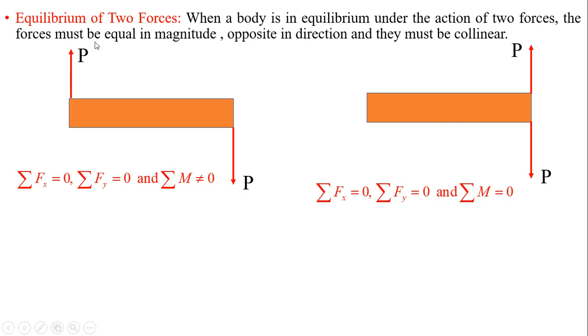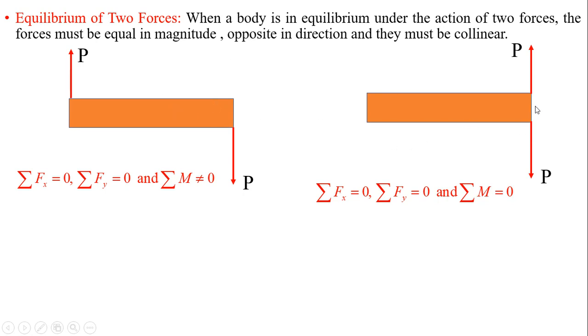Then, equilibrium of two forces. When a body is in equilibrium under the action of two forces, the forces must be equal in magnitude and opposite in direction, and they must be collinear. For example, here is a beam with one force P applied in the upward direction and another force P applied in the downward direction. So the magnitude of both forces must be equal, their directions must be opposite to each other, and they must be collinear. This we call the equilibrium of two forces.